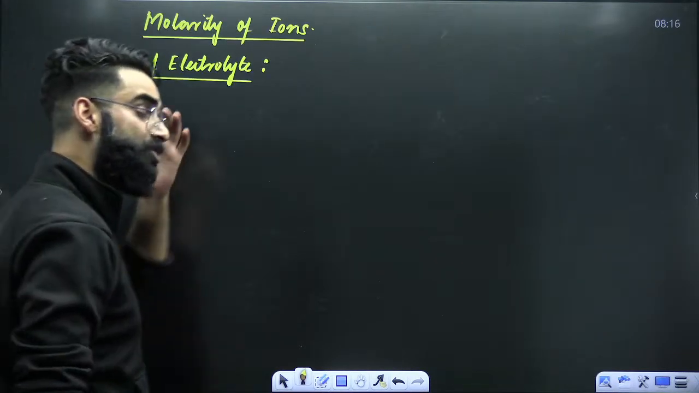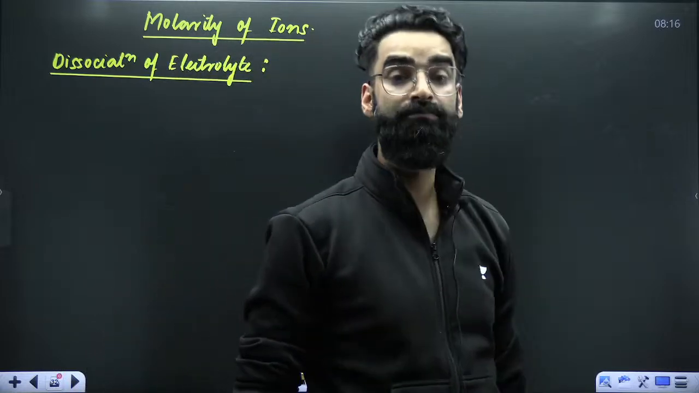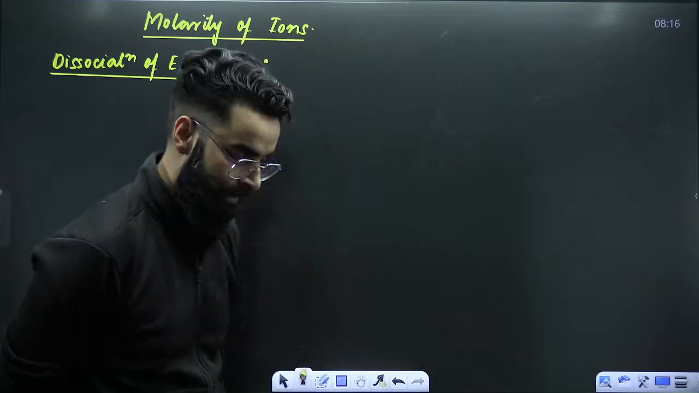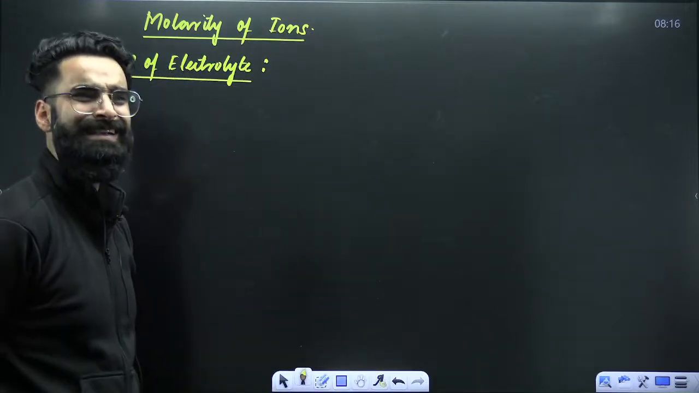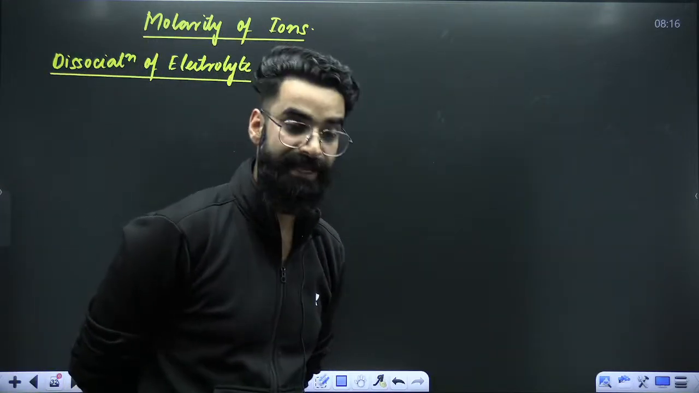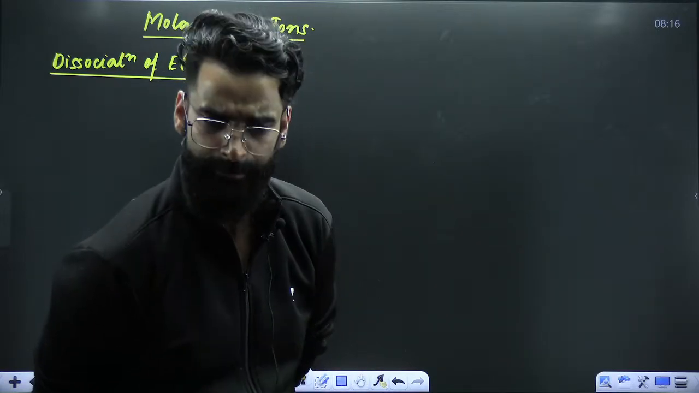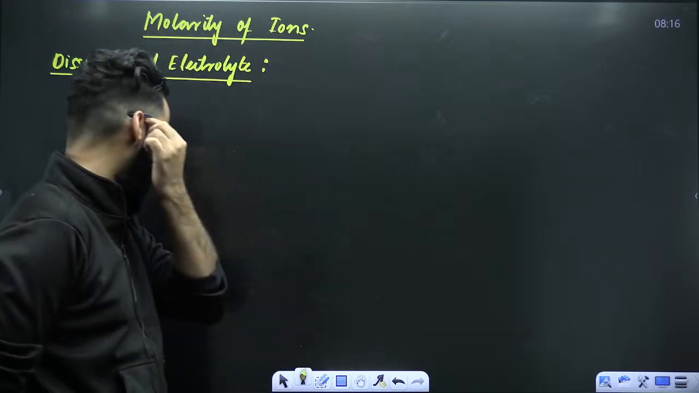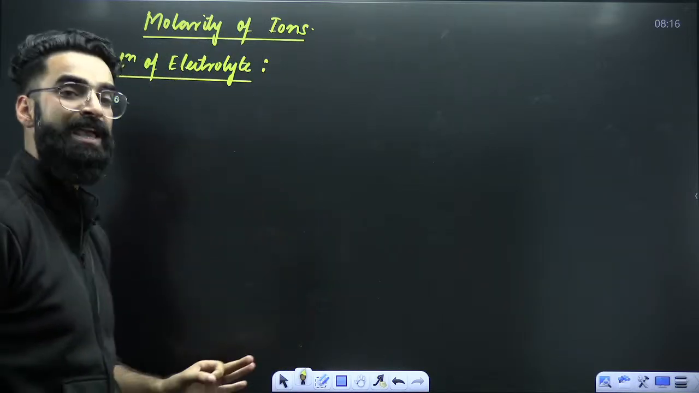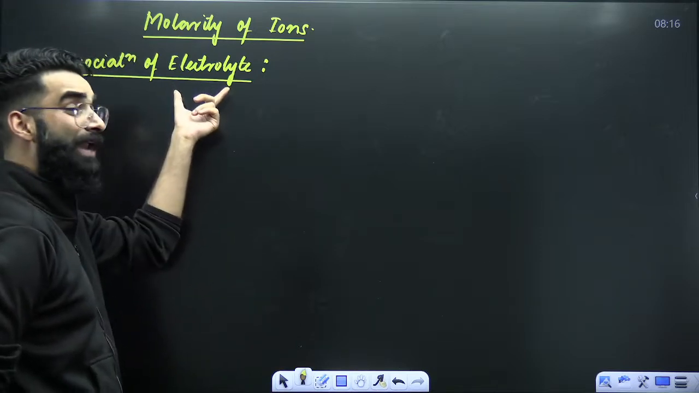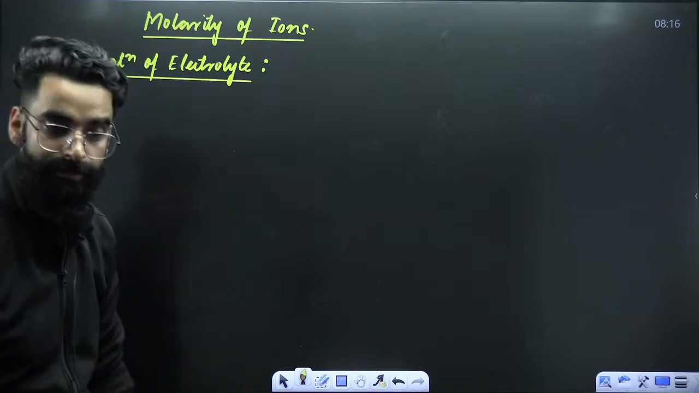Now guys, our last topic in the concentration terms, that is molarity of ions. How do you calculate molarity of ions? Before talking about molarity of ions, either you say molarity of ions or you can say concentration of ions, one and the same thing, okay? How do we get the concentration of ions? How do we get the molarity of ions? Before talking about that, you should know how an electrolyte is dissociated in water.